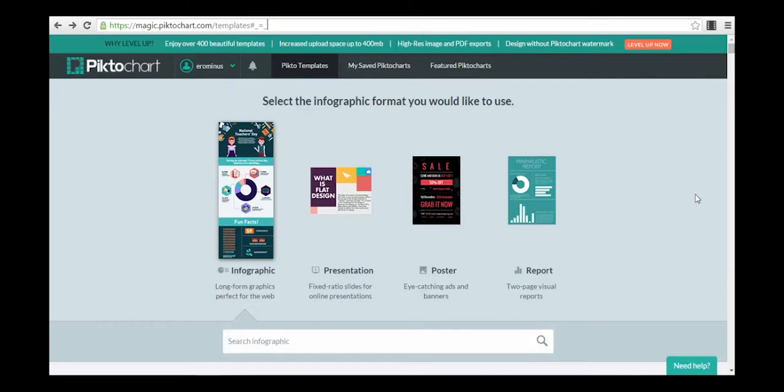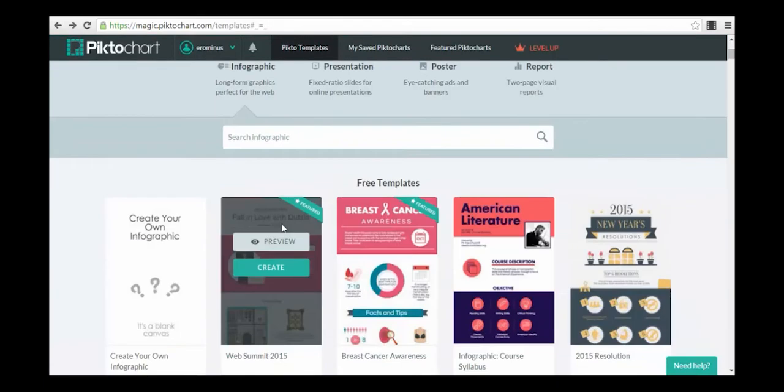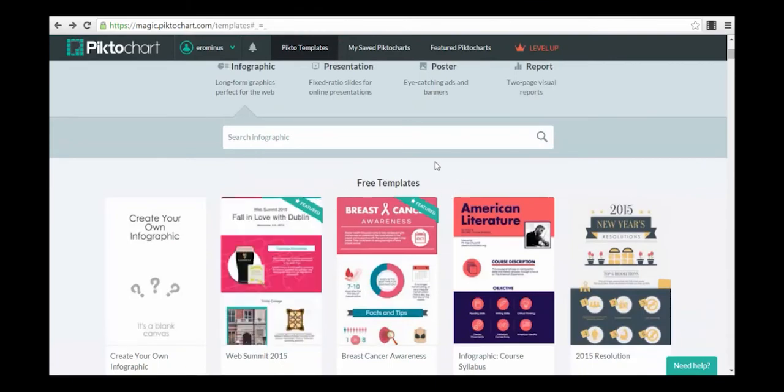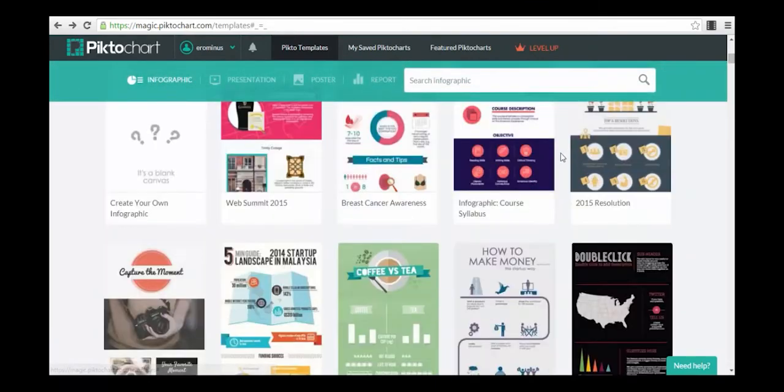You create a free account with your Facebook account, and after you create it, this is what you will see in Piktochart. You can see exactly here how it's called, Piktochart. This is the first page, where you select a template, the infographic format you would like to use. For example, we select an infographic, and now we have different templates, 3 templates here.